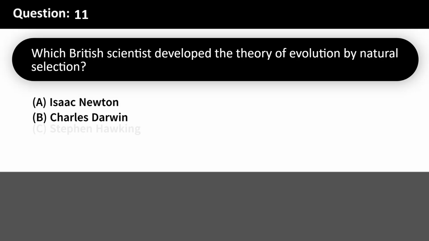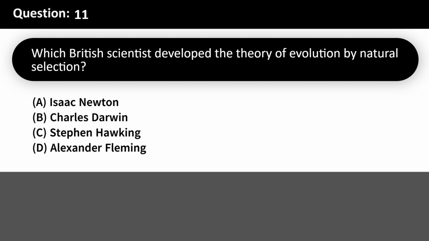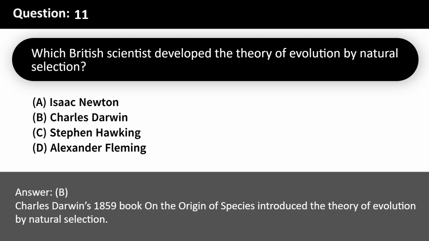Which British scientist developed the theory of evolution by natural selection? A. Isaac Newton. B. Charles Darwin. C. Stephen Hawking. D. Alexander Fleming. Answer: B. Charles Darwin's 1859 book On the Origin of Species introduced the theory of evolution by natural selection.